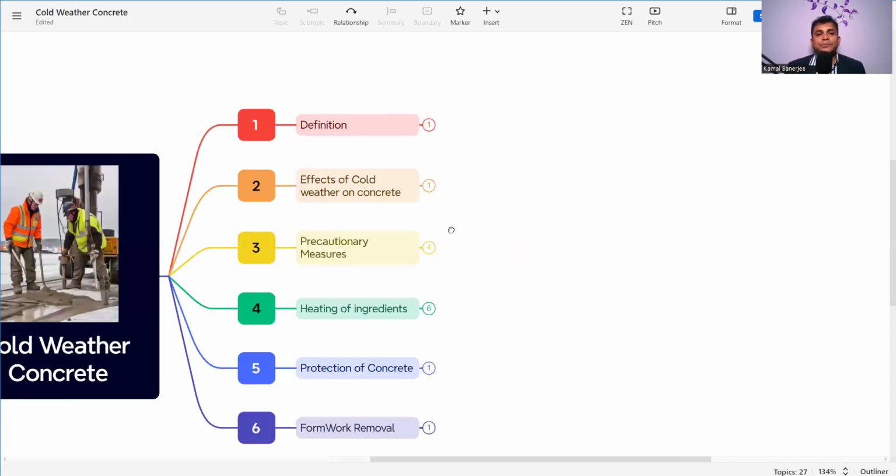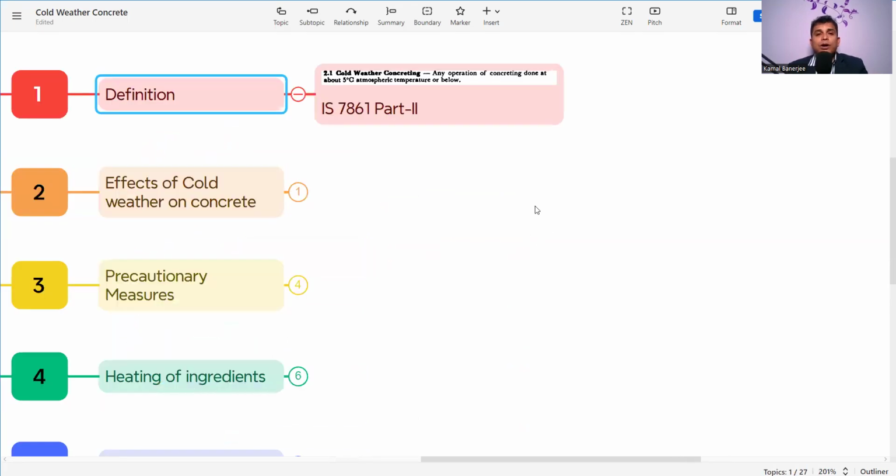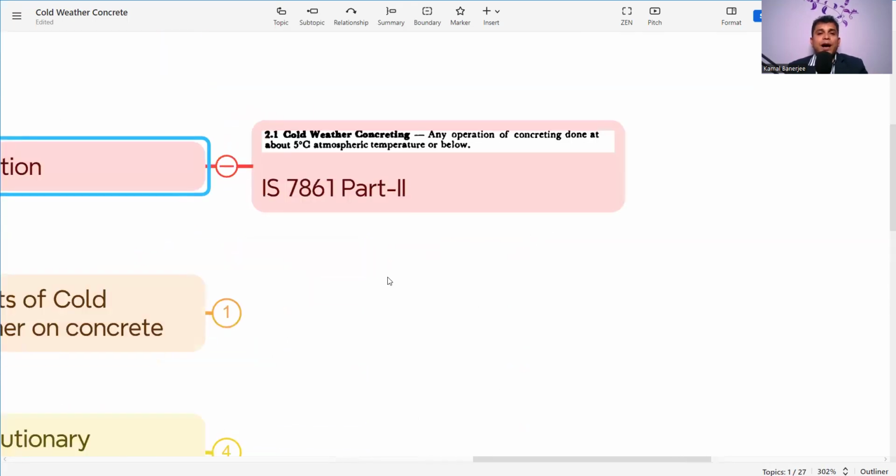So let's start. What is the definition of cold weather concreting? Indian standards specify IS 7861 Part 2 for cold weather concreting, and IS 7861 Part 1 is for hot weather concrete. If you want to know about hot weather concrete, I have made a detailed video on that. The link is in the description. Please check it for the full information about hot weather concrete.